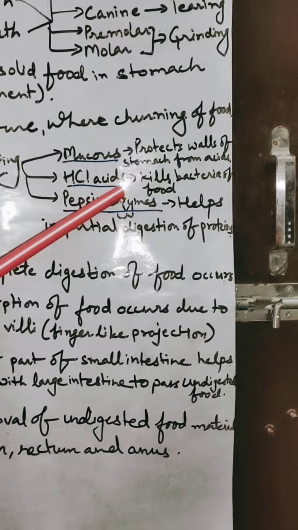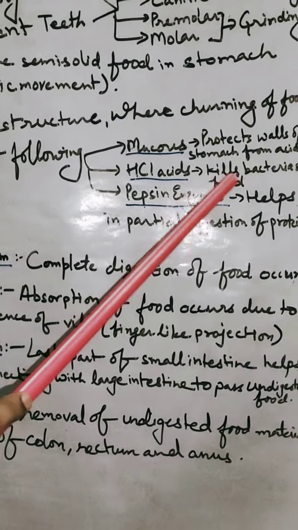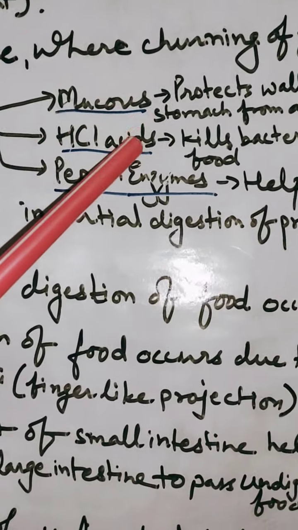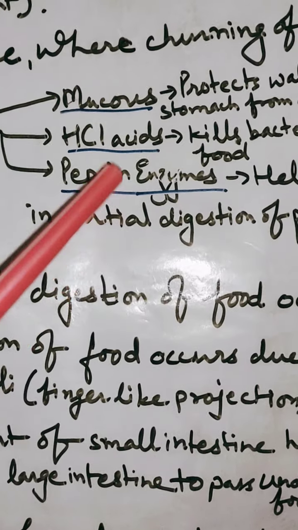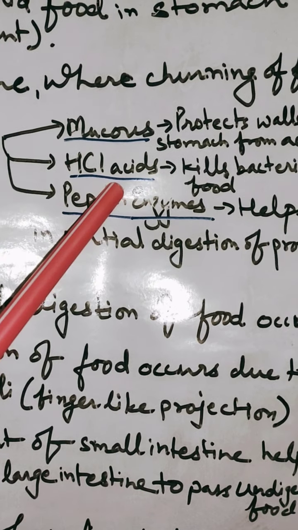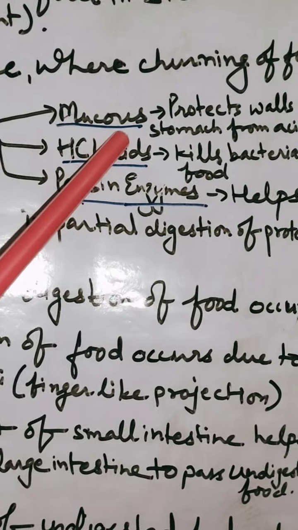So it is a kind of protection in our stomach, due to the presence of hydrochloric acid, which kills the bacteria of food. Mucus: as acid is present in the stomach, the wall of the stomach may get corroded by the action of high acid. So our body is protected naturally with the help of mucus.